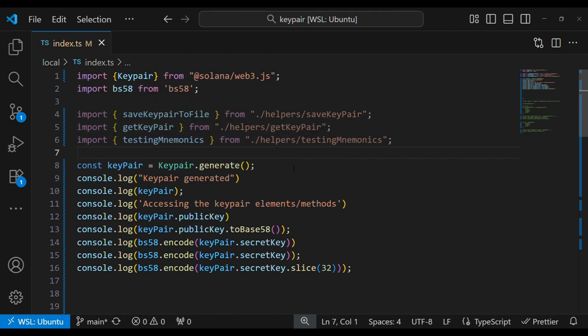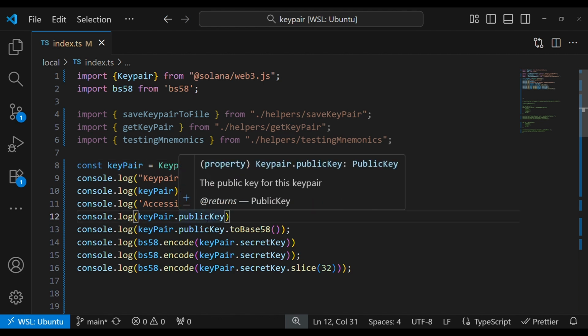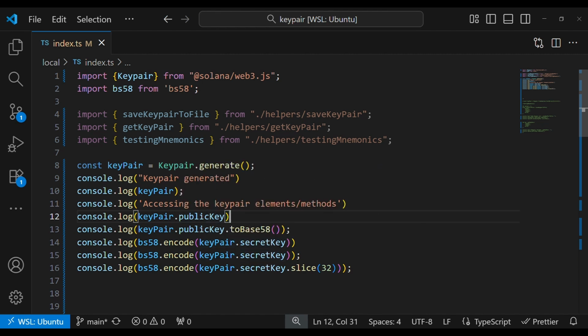Now here the key pair has been generated and saved to key pair. We are doing a simple console log. This is what we have already seen. Now we do key pair public key. We have seen this.